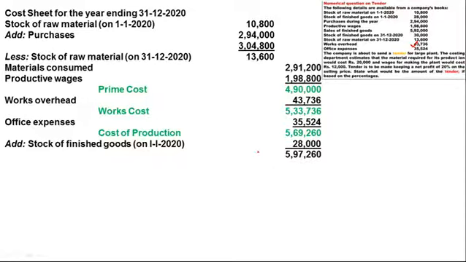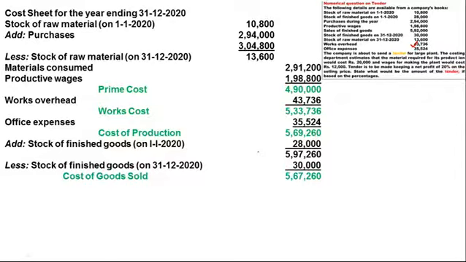the total is 5,97,260. Now from this total, we have to minus the closing stock of finished goods, 30,000, and we will get the cost of goods sold, rupees 5,67,260. Now after the cost of goods sold,